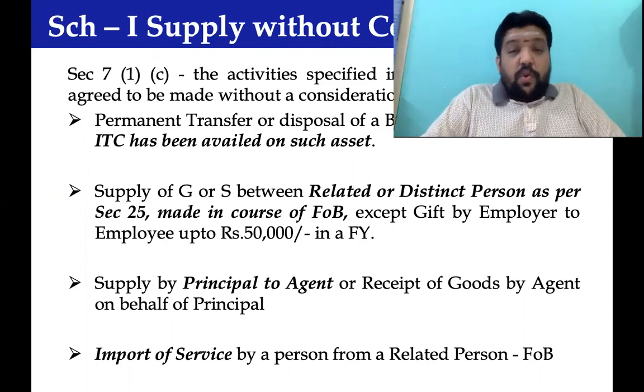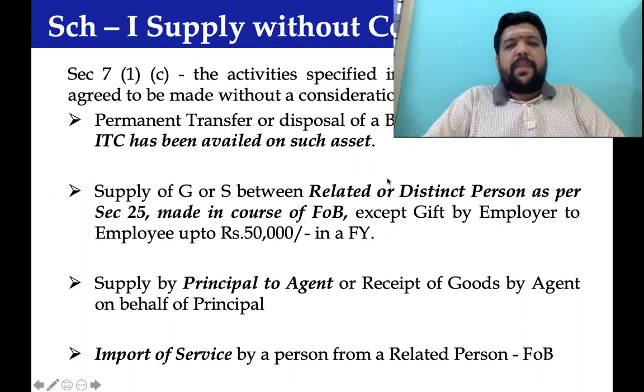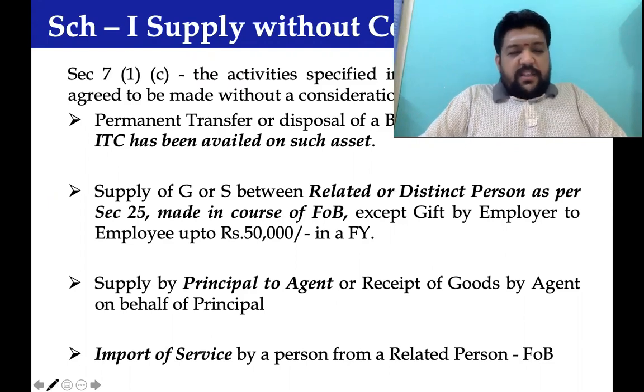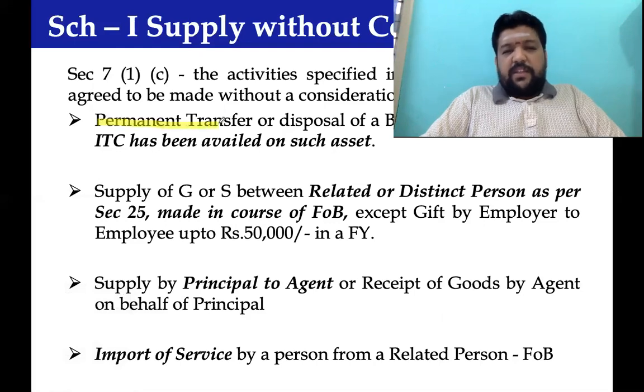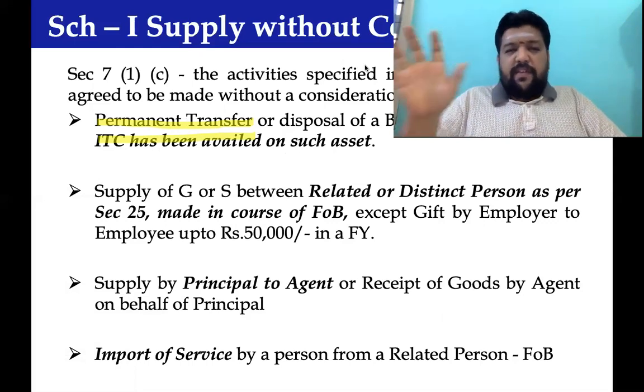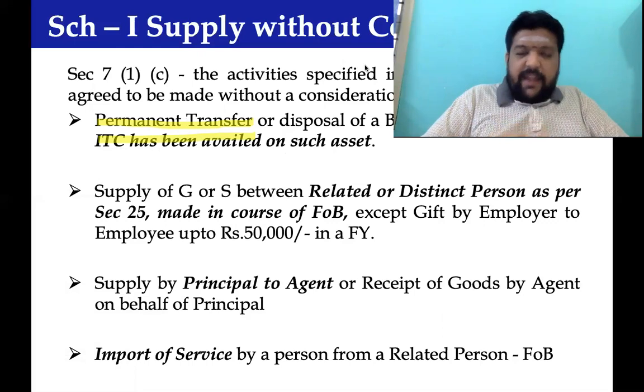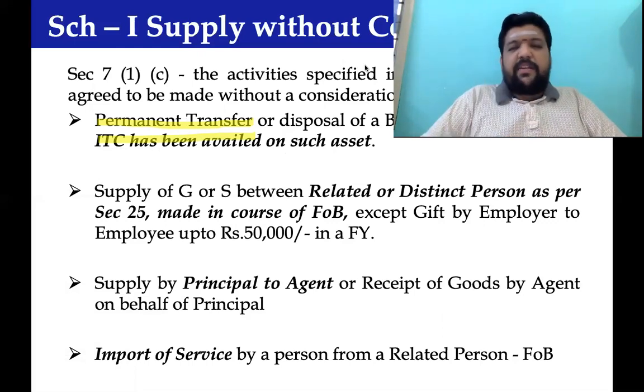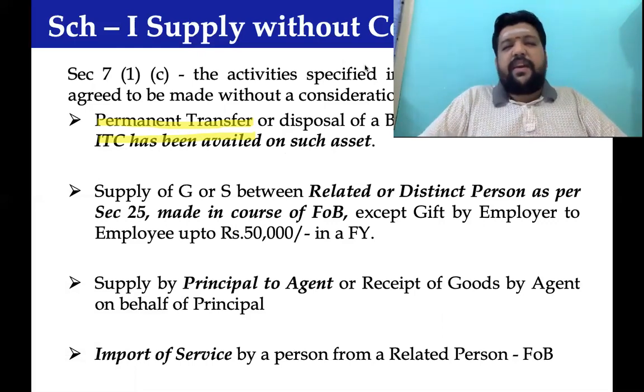Notable among them is permanent transfer or disposal of a business asset on which ITC has been availed. Let me repeat. If someone has claimed ITC and there is a permanent transfer, yes, it would be treated as supply.